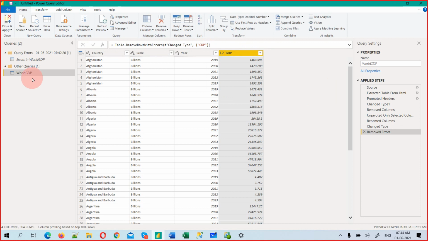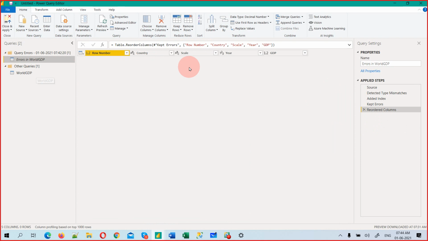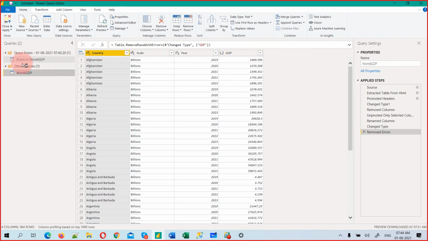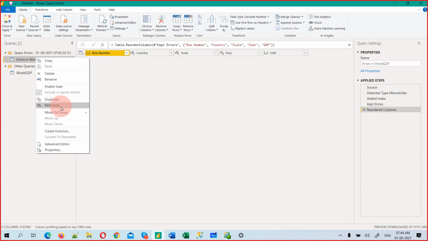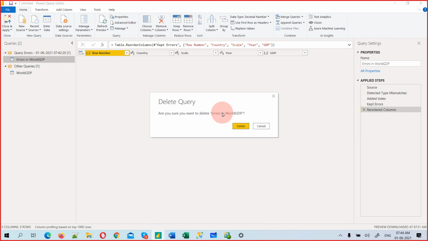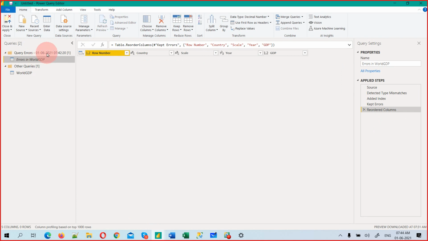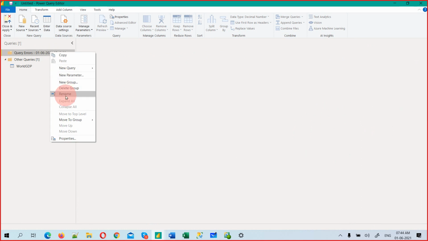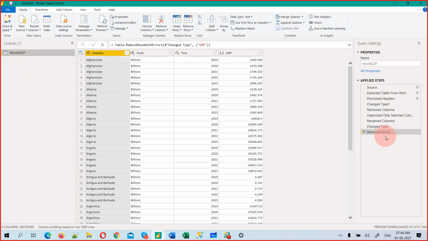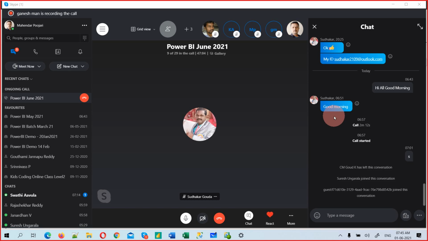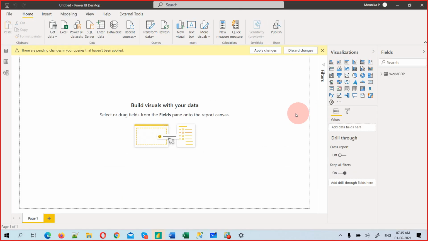So now, see, the error's gone because of that option. Just by removing errors, the error file is empty. And now you can delete this, and this group also we can delete. Okay, so now it's our one file, and we removed that error, so now it's perfectly fine. Now again I will close and apply. Let's see if I get any error. Now it's loading.